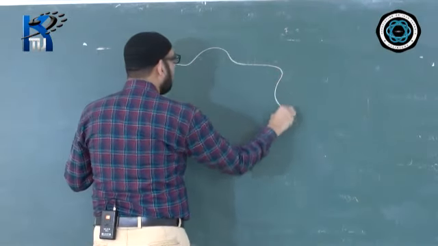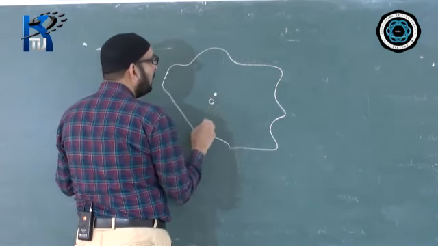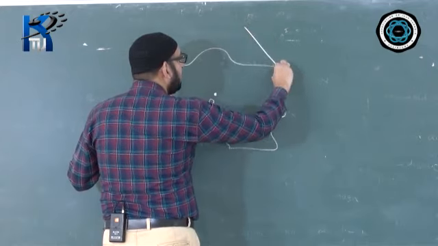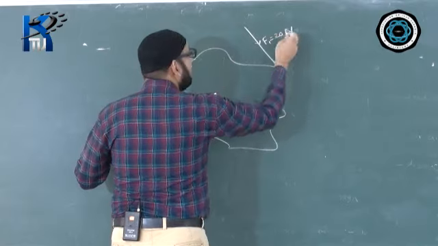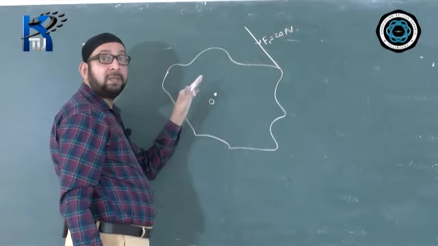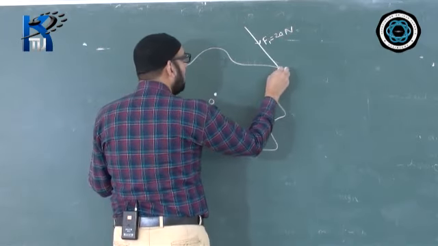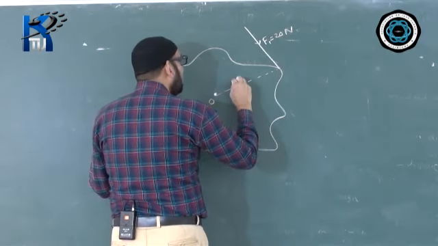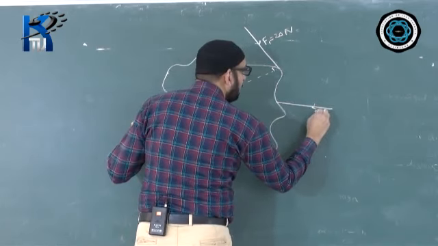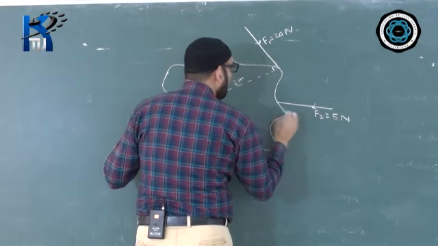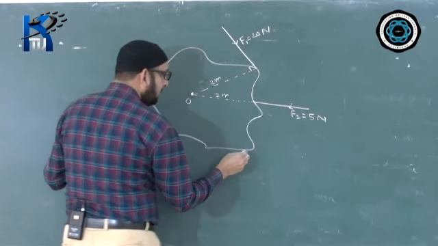There was a point over here, O, and they were showing different forces. Suppose F1 was 20 Newton. The values may differ from what they gave in the specimen paper; it's only an example. This distance was 2 meter. Here was a force F2, 5 Newton, and this distance was again 2 meter.